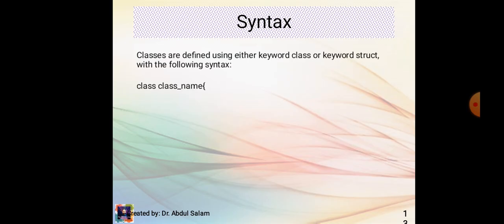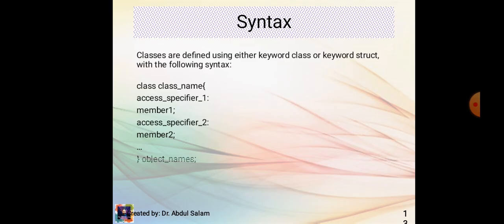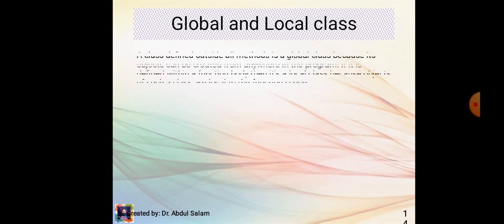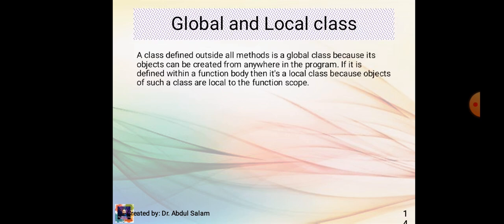Syntax. Classes are defined using either keyword class or keyword struct with the following syntax: class, class name, access specifier 1, member 1, access specifier 2, member 2, and so on. Global and local class. A class defined outside all methods is a global class because its object can be created from anywhere in the program. If it is defined within a function body, then it's a local class because objects of such a class are local to the function scope.